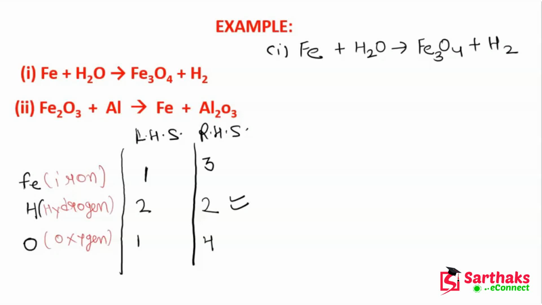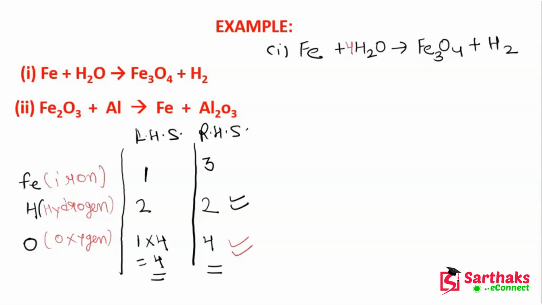So you can see guys, we can multiply this oxygen with a number 4. If you multiply 1 by 4, then it will give you again 4. So now you can see the oxygen is balanced. You have to write this 4 before the substance. Now you can see the number of oxygen is 4 on the reactant side, and on the RHS it is also 4. So it means oxygen is balanced.